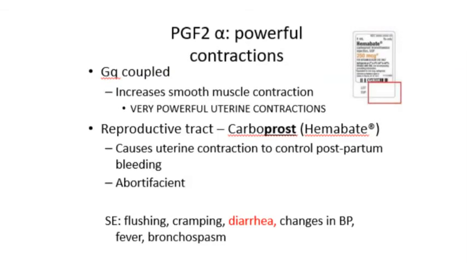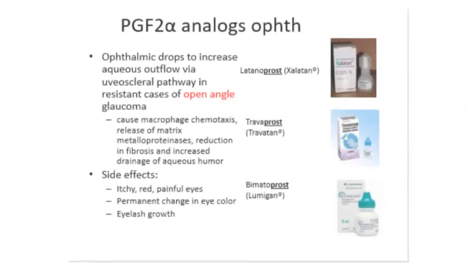Adverse effects occur when systemically administered carboprost activates off-target receptors, causing diarrhea, skin flushing, altered blood pressure, fever, and occasionally bronchospasm. Ophthalmic PGF2 alpha is used to treat open-angle glaucoma: latanoprost, Xalatan, travoprost, Travatan, and bimatoprost, Lumigan.